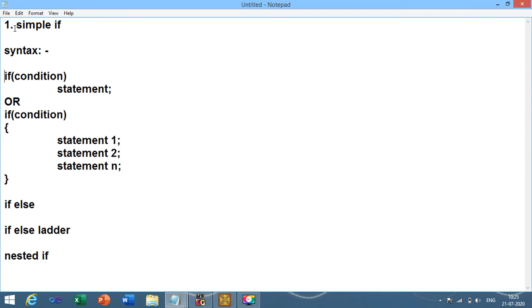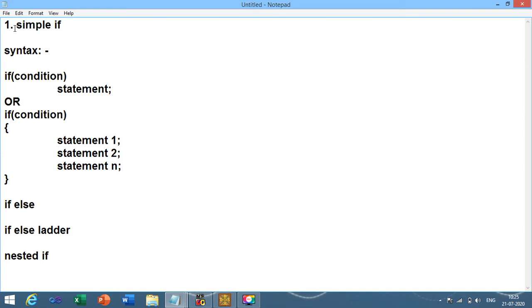For that we have the syntax: if, opening bracket, condition, bracket over, and statement, and then semicolon. But consider a situation where you have many statements which you want to execute based on a single condition.